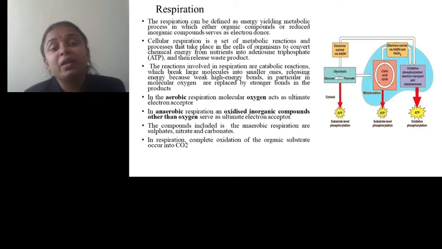So what is meant by respiration? We have discussed that in photosynthesis, light energy is converted into chemical energy. So chemical energy is produced. How is this chemical energy utilized? The process by which chemical compounds are utilized and energy is produced by breaking or converting organic compounds into their simple monomers is called respiration, or cellular respiration.